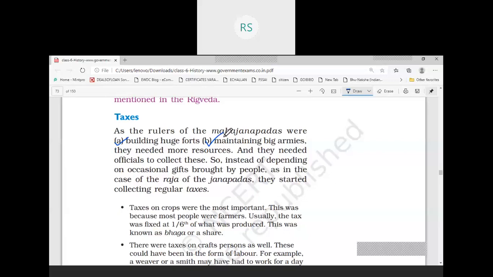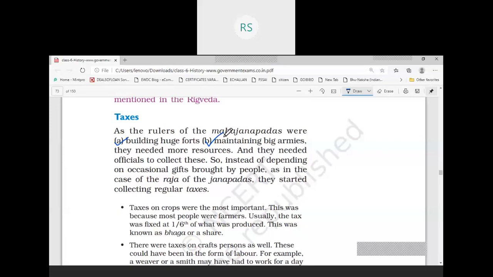People used to give gifts to the Raja, and as the spending was also very low, because there was no capital city and no regular army, the expenditure of the king was low. So he did not need more money. But now the expenditure has risen because of fortifying the city and maintaining a big army. So now the Raja cannot work with occasional gifts. By receiving occasional gifts, the Raja will not be able to manage the expenditure.